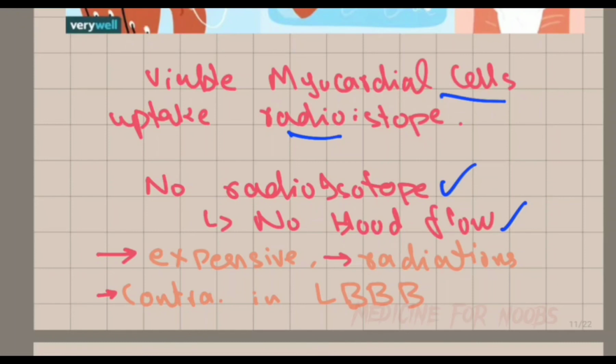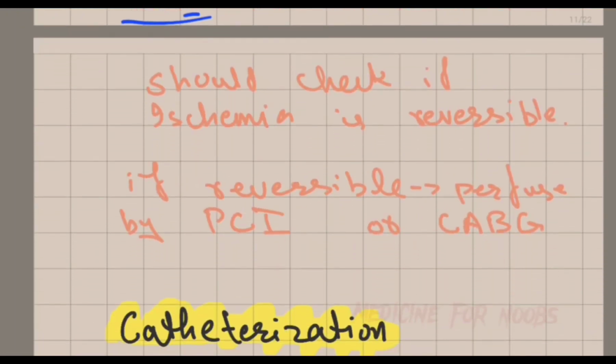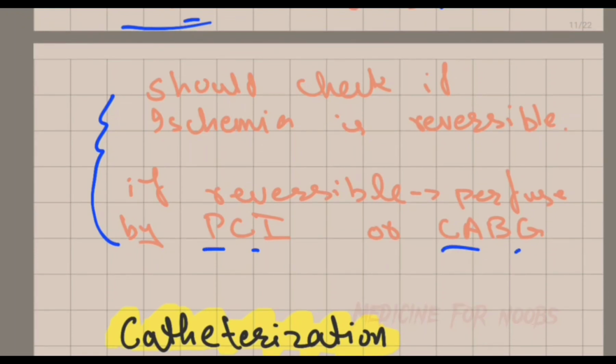Something about the nuclear test is that it is expensive and involves radiation, which most patients do not prefer, and it is contraindicated in left bundle branch block. With a stress test, we should check if the ischemia is reversible or not. If it is reversible, then we can arrange specific measures to reperfuse the patient by PCI or CABG. Otherwise,